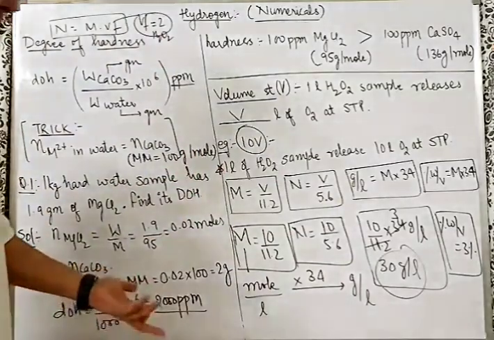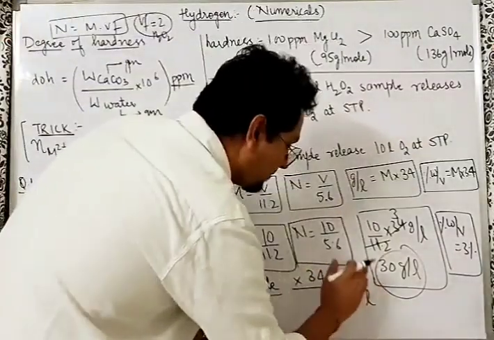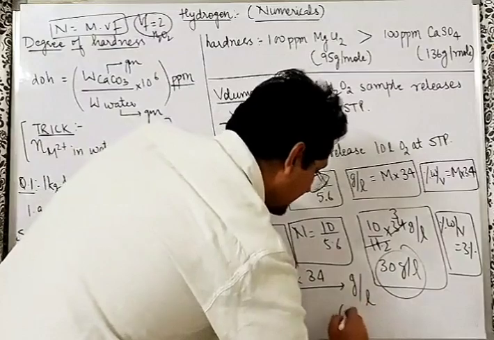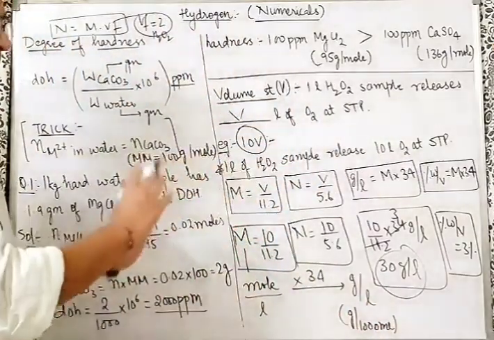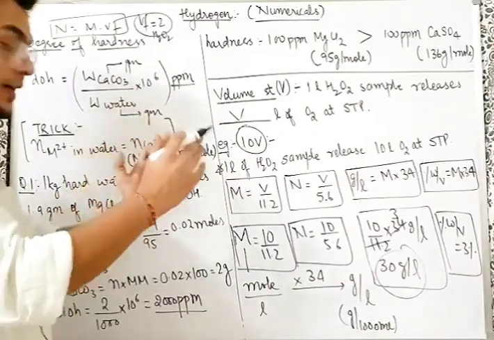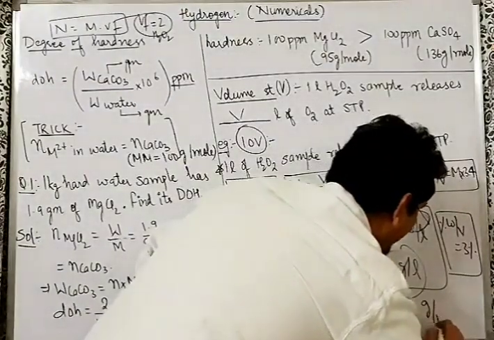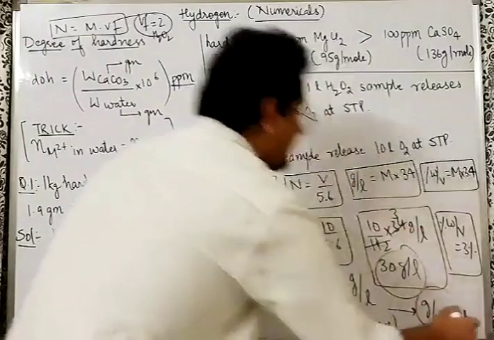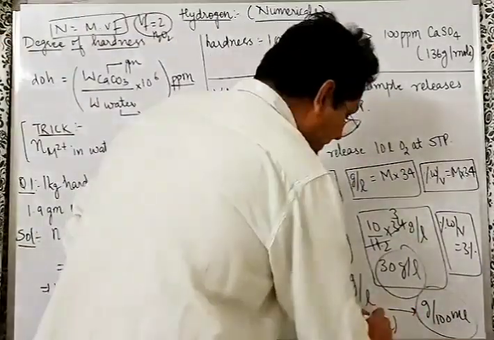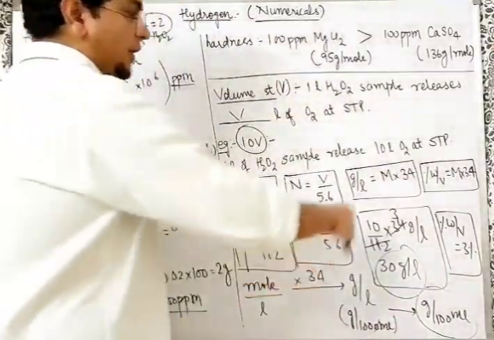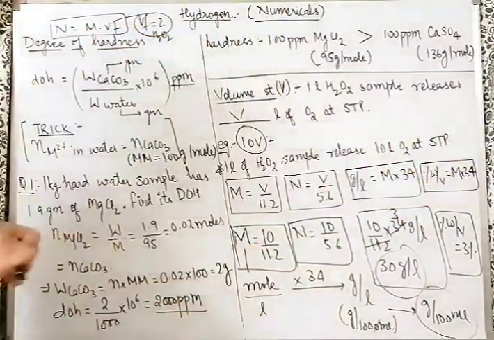Now, sir, how did this formula come? That is also very simple. Gram per liter is gram per 1000 ml. Now, what is percent? Percent means per 100. So I want to get gram per 100 ml. I want to convert this into gram per 100 ml. How to do that? Simple, this 0 has to be removed from here. For that, I have shifted 1 decimal place to the left.